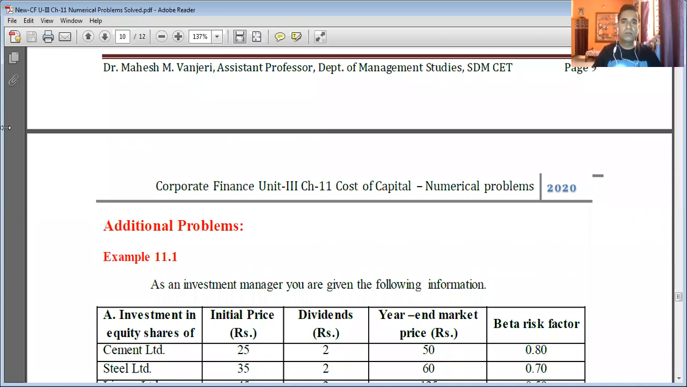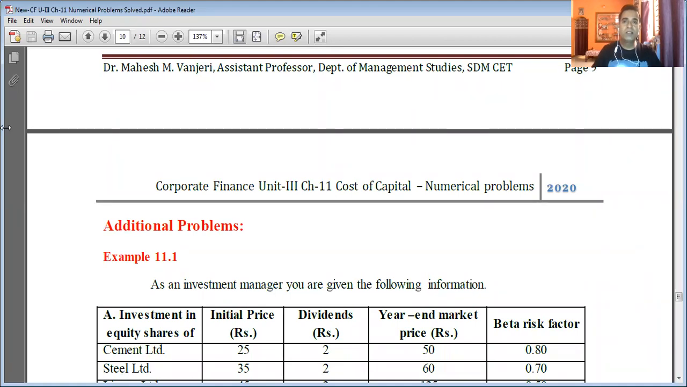So we are learning chapter number 11 from unit 3, cost of capital. We are now learning to calculate weighted average cost of capital. In the previous two classes, we have learned how to compute weighted average cost of capital using historical weights. Among historical weights, we have learned how to calculate it using book value weights and using market value weights.